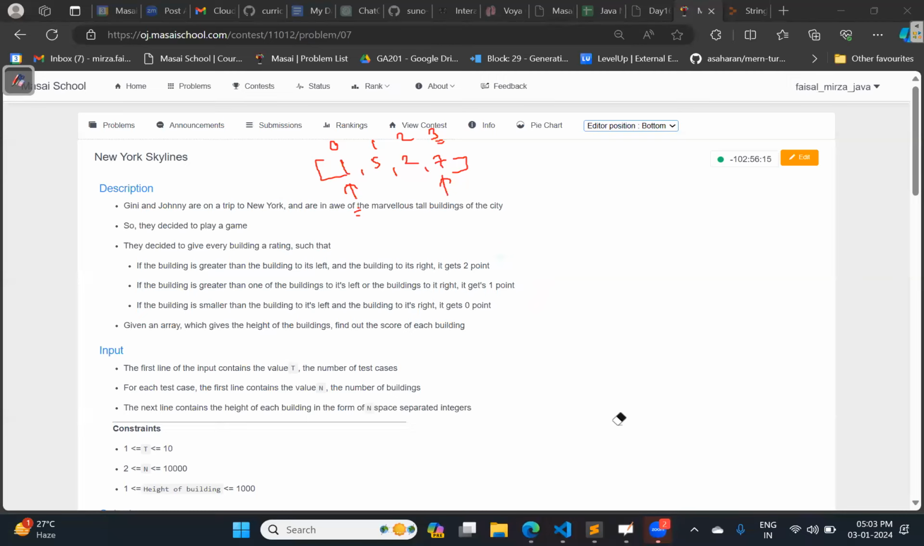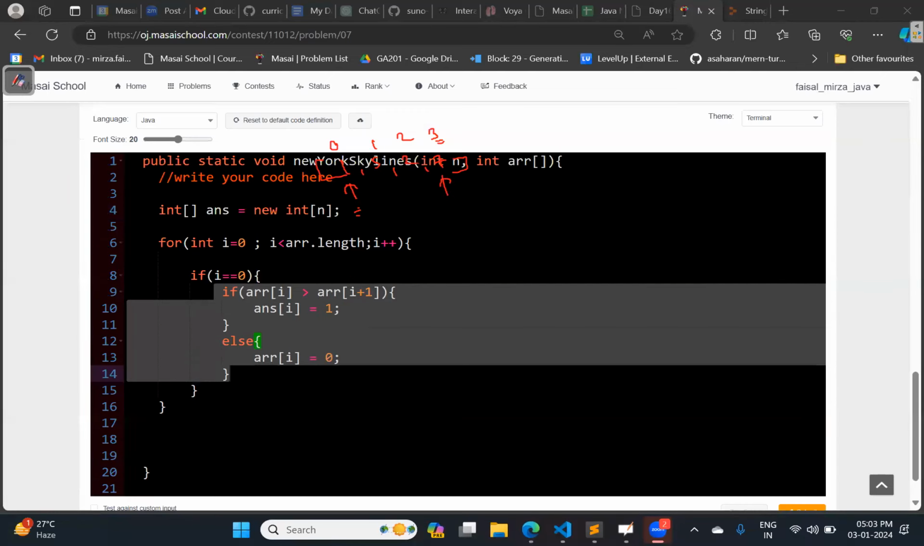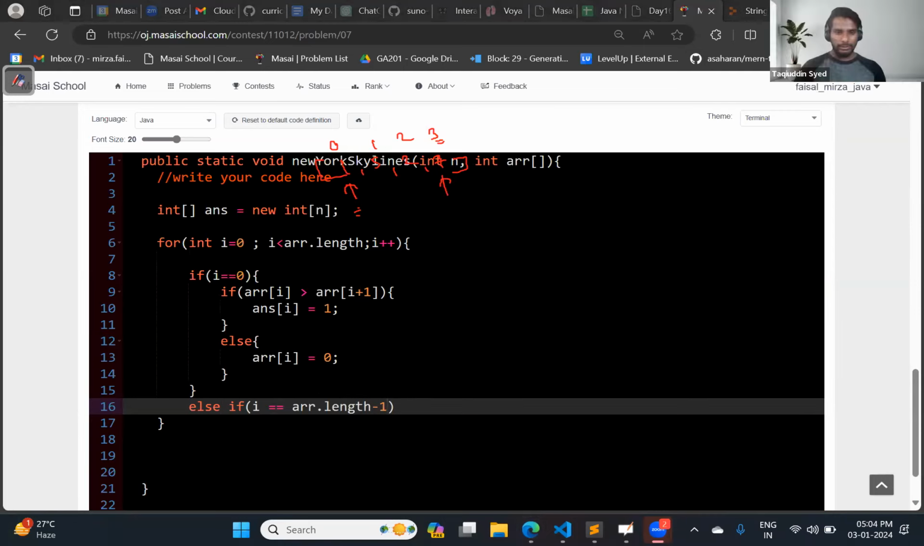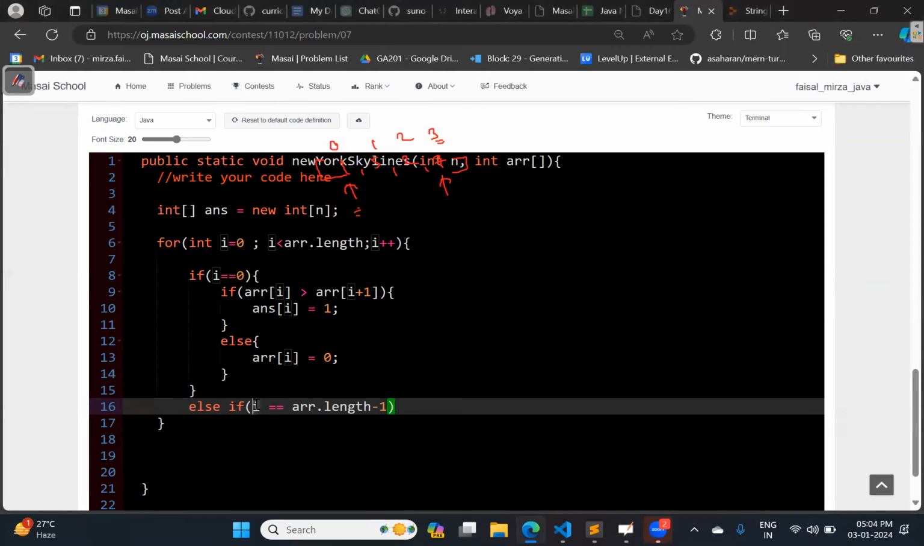Now let us see the next one. So the first building is sorted. What about the last building? Else if I is equal to how much? AR dot length minus 1. Okay, this is the last one. Over here you can say that these indexes work like first building, second building, third building, even though it is starting from 0. So you can consider these indexes like the building number.